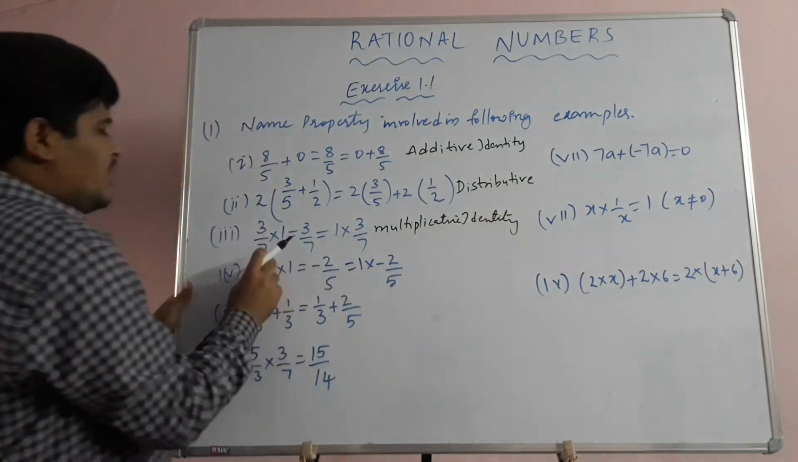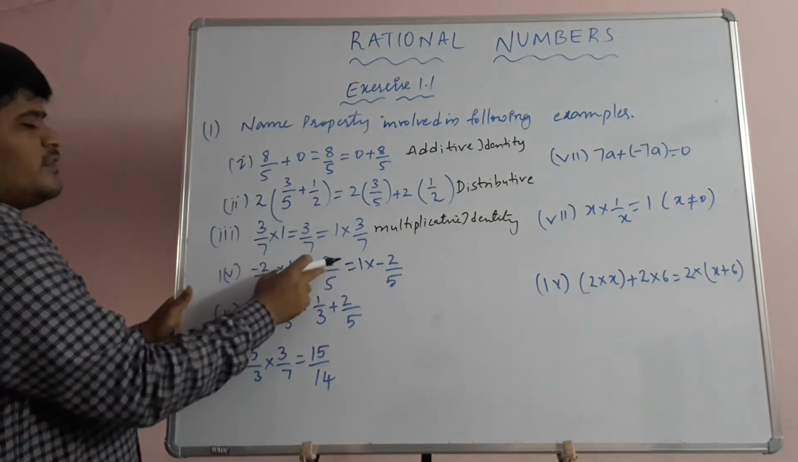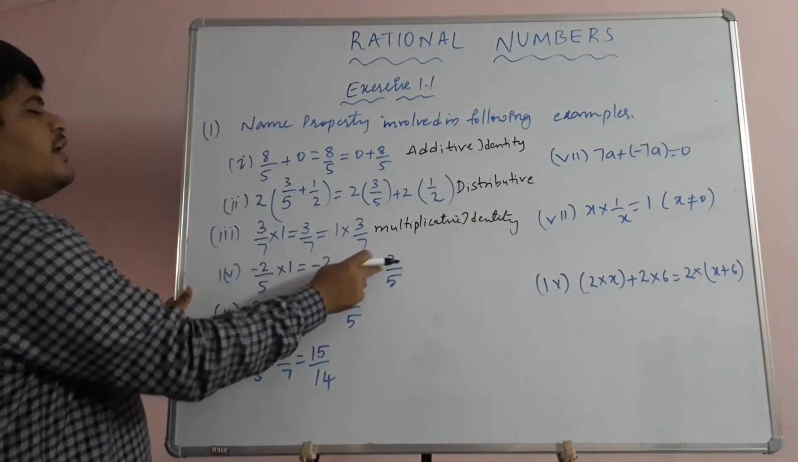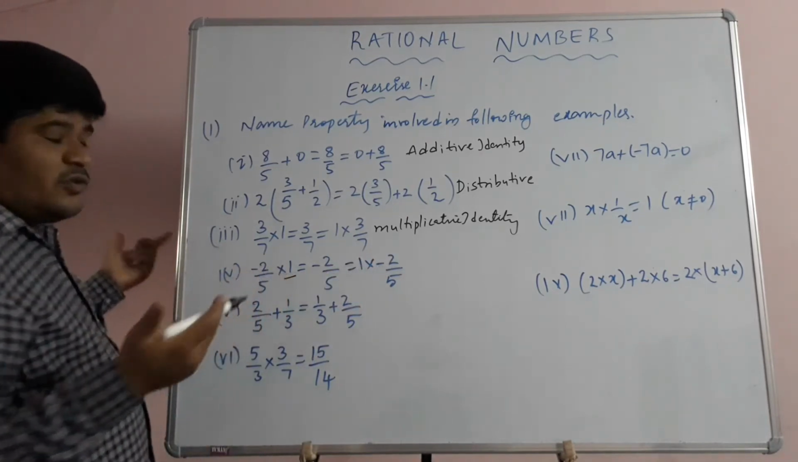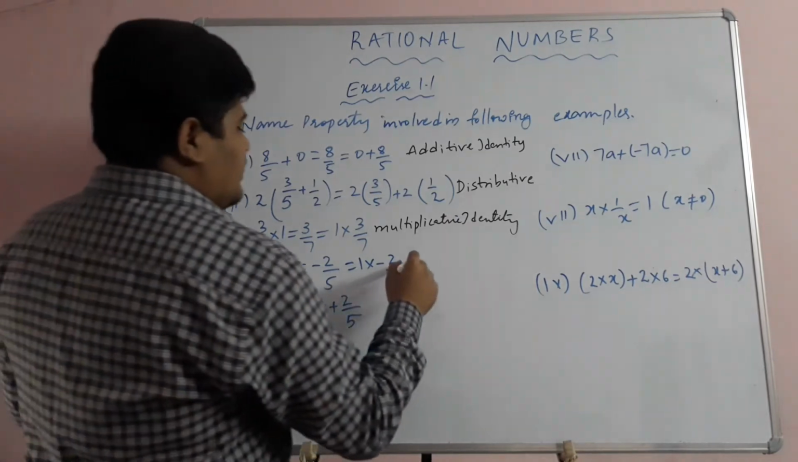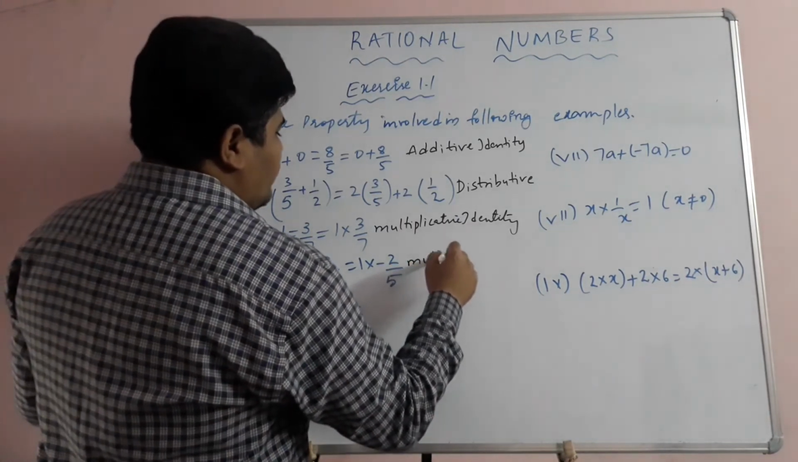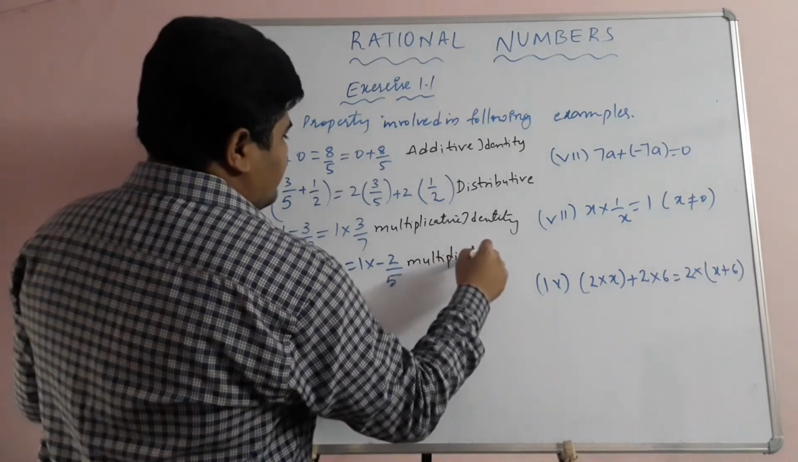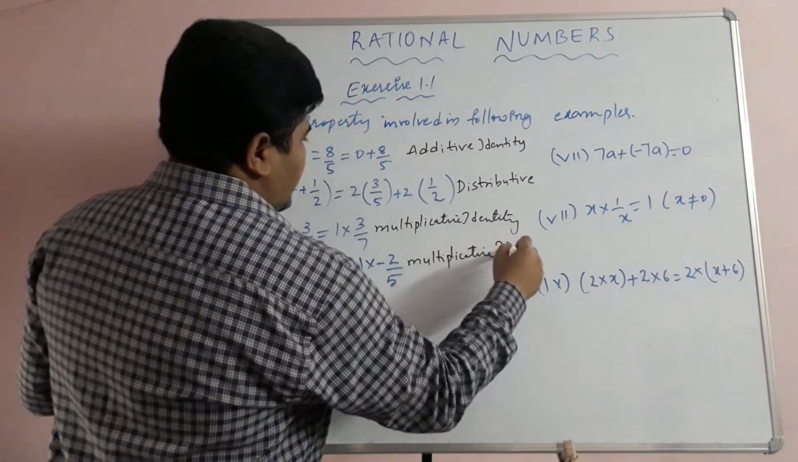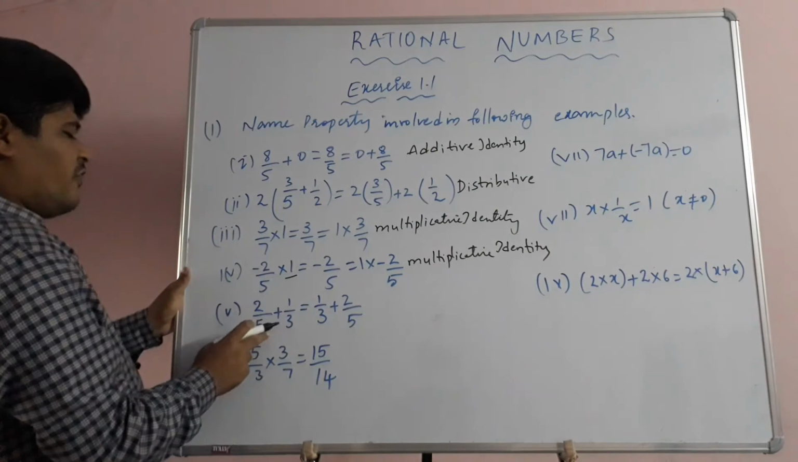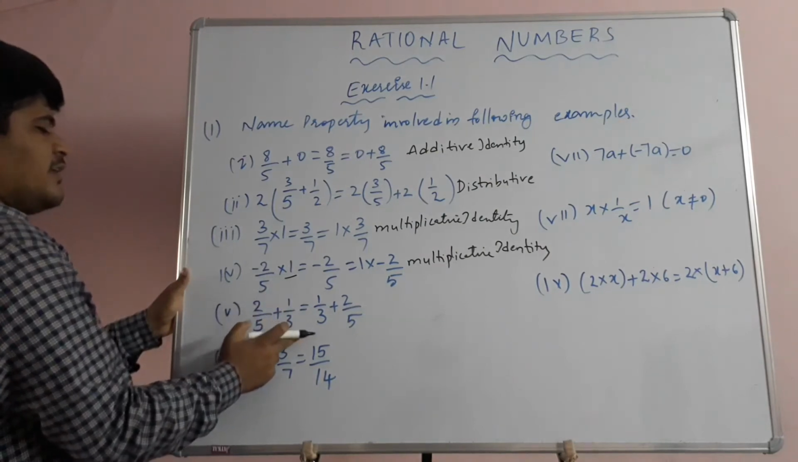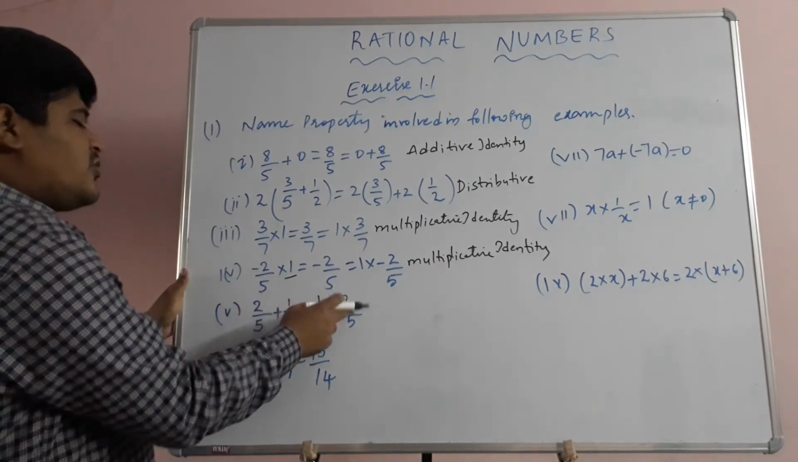So next, negative 2 by 5 into 1 is equal to negative 2 by 5, which is equal to 1 into negative 2 by 5. Same. Multiplying with 1, so there is no change in the product. So that is multiplicative identity. Next, 2 by 5 plus 1 by 3 is equal to 1 by 3 plus 2 by 5.